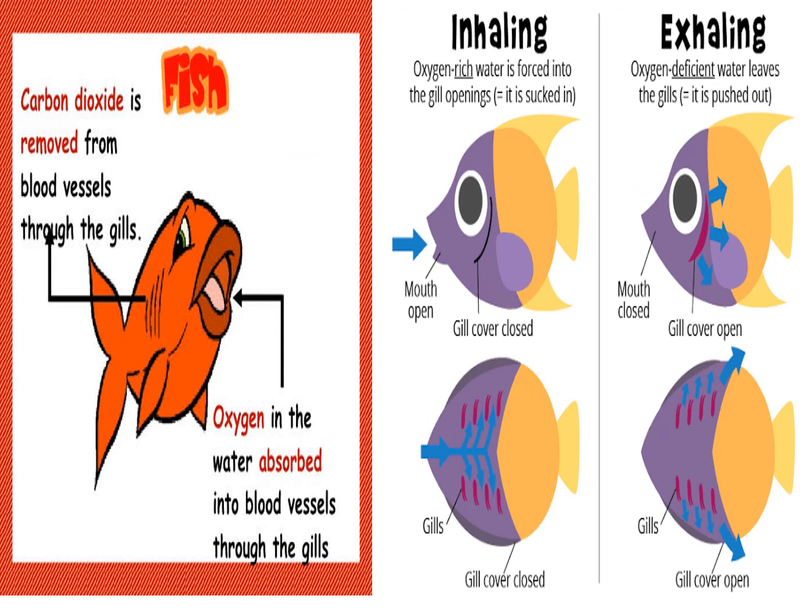Animals that breathe through gills. This is an example for fish. In the first picture you observe, carbon dioxide is removed from the blood vessels through the gills, and the oxygen in the water is absorbed into the blood vessels through the gills. So this is the first picture explained. The second is inhaling and exhaling. When inhaling, oxygen is absorbed, and when exhaling, carbon dioxide is pushed out.